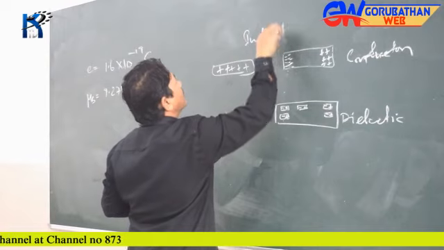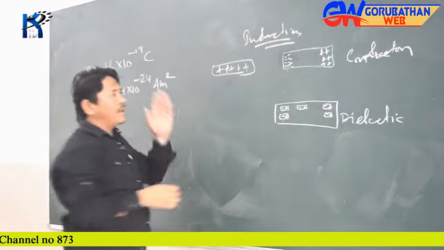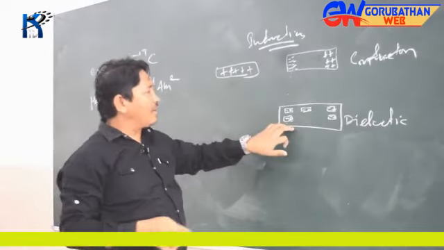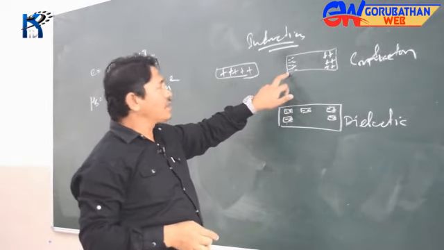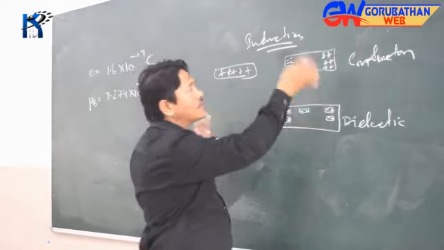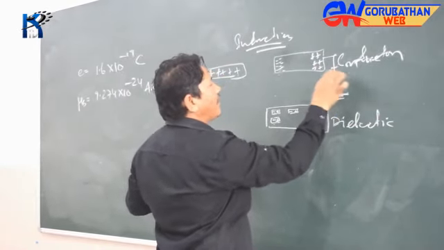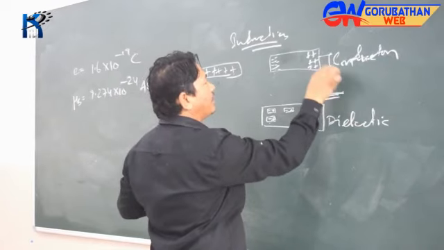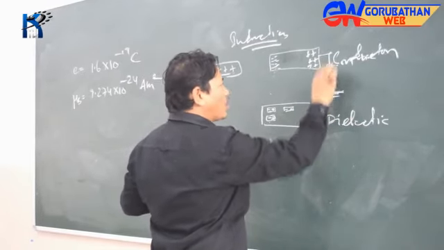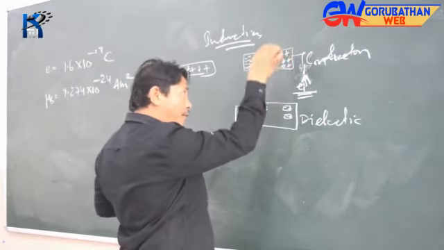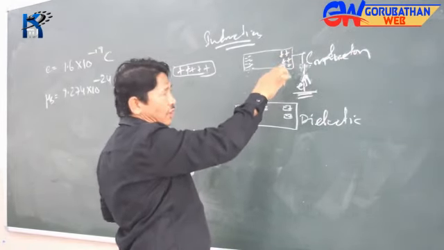Induction is responsible for making a body charged, but what I can see over here is that the body is not simply charged, the charge separation happens. If you want to connect this one to earth, then electrons can migrate up there and neutralize these free induced positive charges.